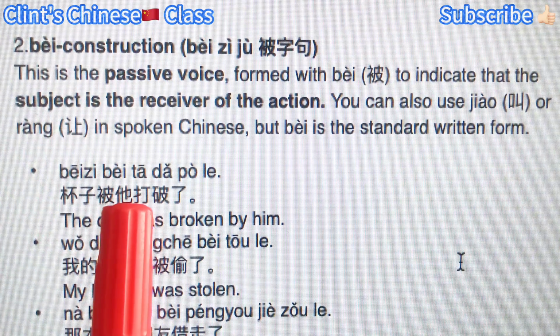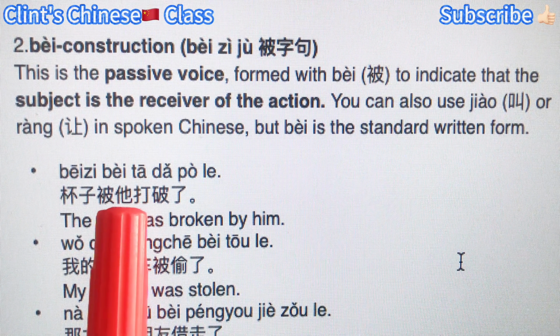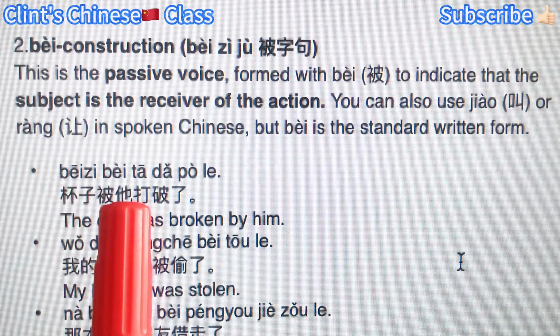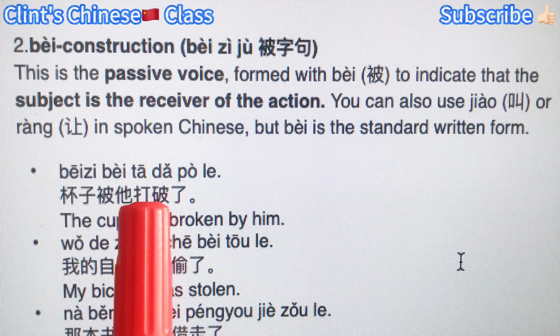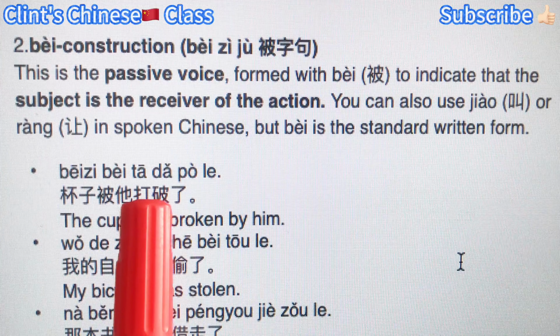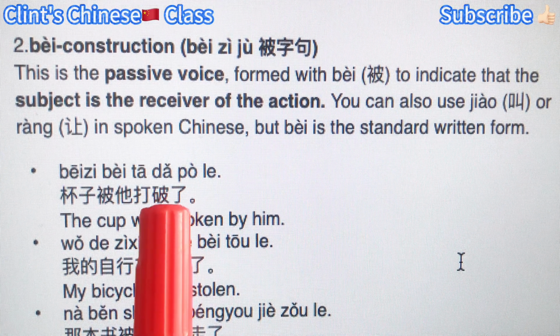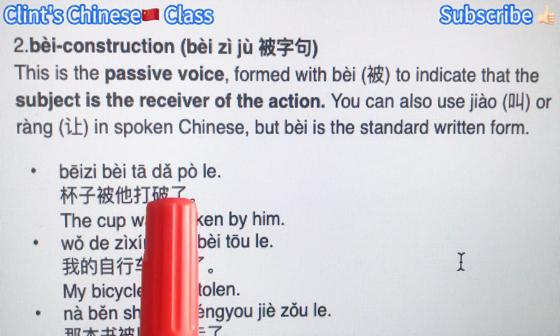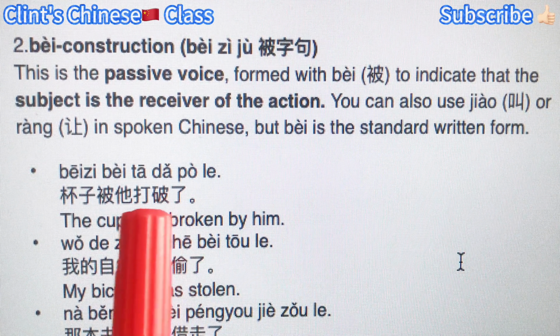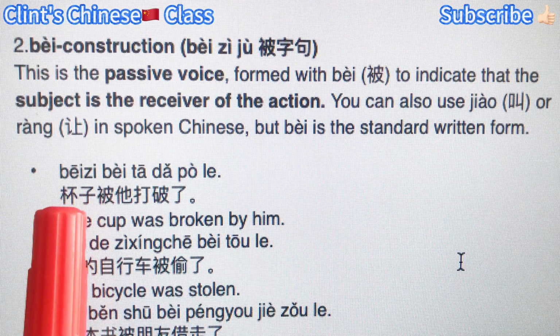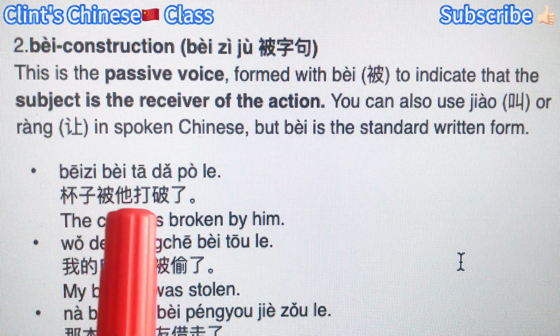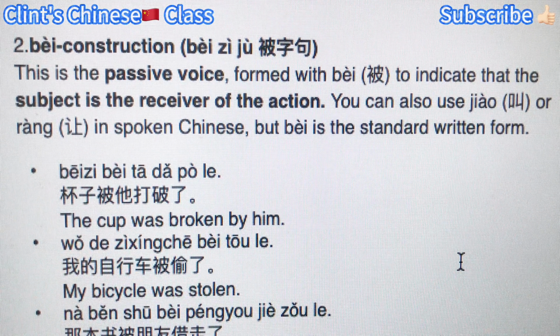And then we add somebody, the person who does the action, to the cup. And the verb, the action is 打破. 打 is break. 破 is broken into pieces, right? Like that. So 杯子被他打破了.